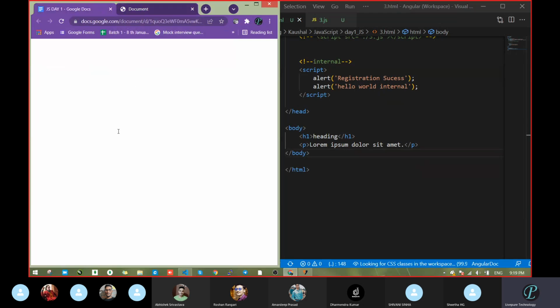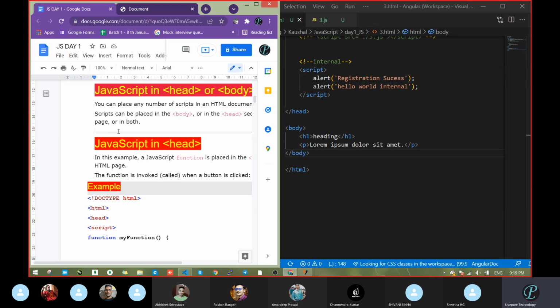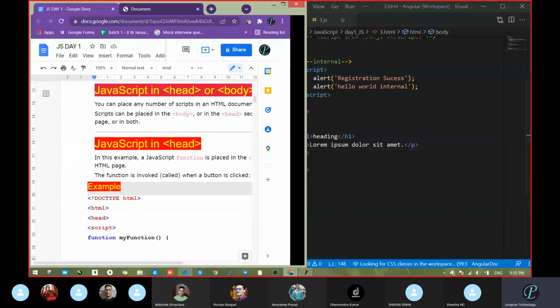So slowly we have to learn these small things, because slowly we will get this deep and deep. So always keep in mind that it is line by line execution. Clear or not?